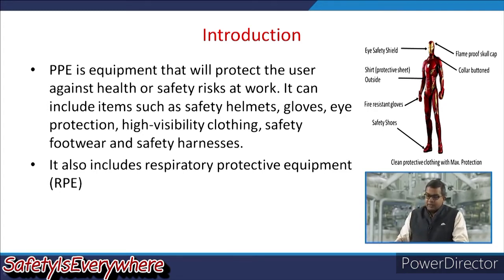In the right hand side of this photograph, it gives us a brief idea of how many types of personal protective equipment you can use in any kind of chemical process. Like eye safety shields, a flame proof skull cap, a collar buttoned shirt, fire resistant gloves, safety shoes. So, this gives a brief idea about the different kinds of personal protective gears being used in the process industry.